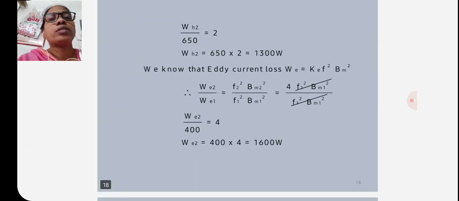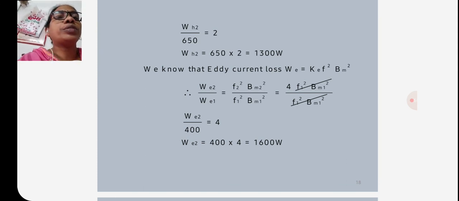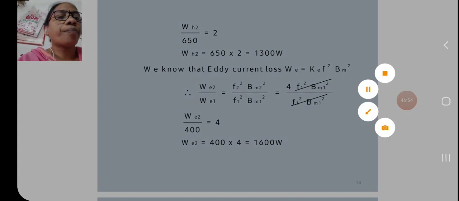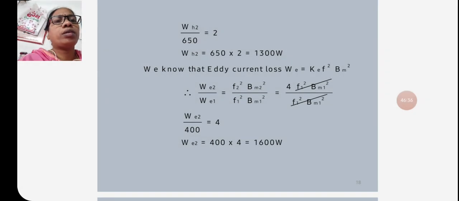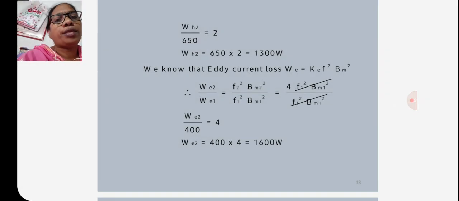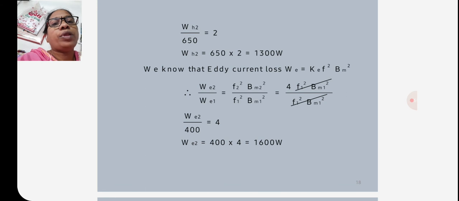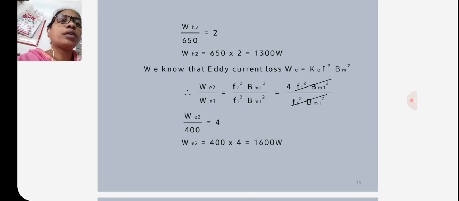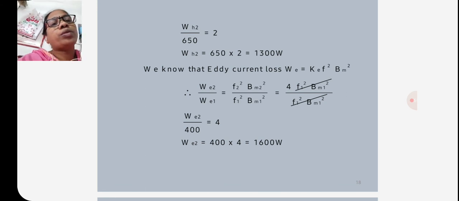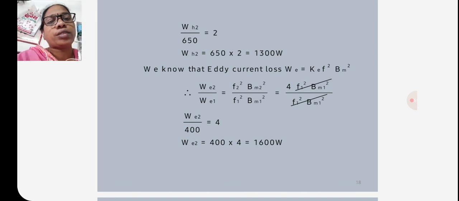So WH2 by 650 is equal to 2. From here, hysteresis loss 2 is equal to 650 into 2, so that is 1300 watts.